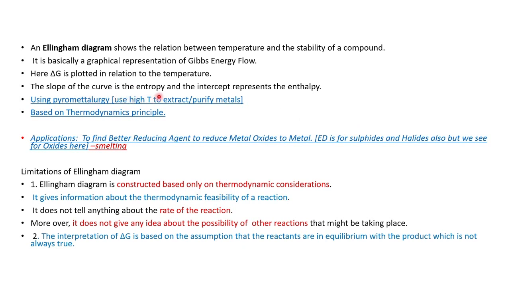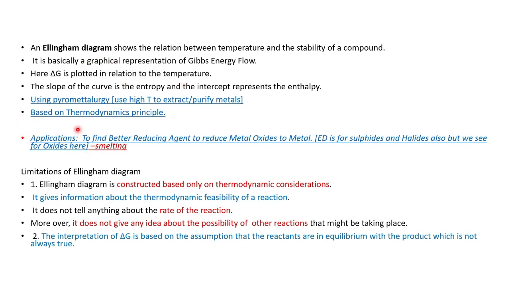The slope of the curve is the entropy and the intercept is the enthalpy. Entropy in the sense movement of the particles. Enthalpy in the sense heat applied on the compound. Understood? Then pyrometallurgy: use of high temperature to purify metals, that is pyrometallurgy. Based on thermodynamic principles, this Ellingham diagram is drawn out.